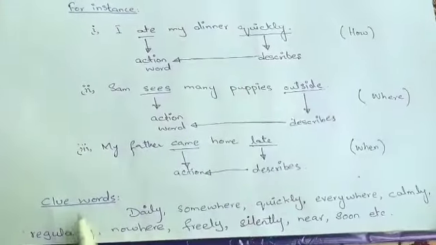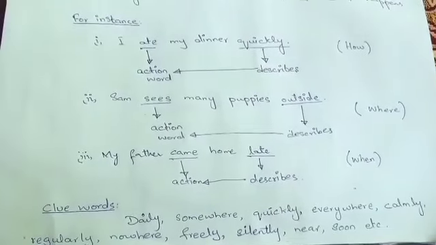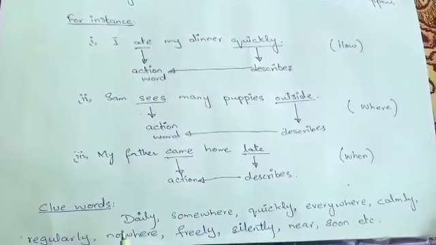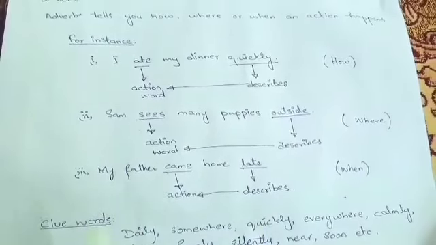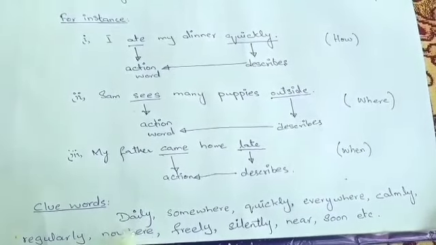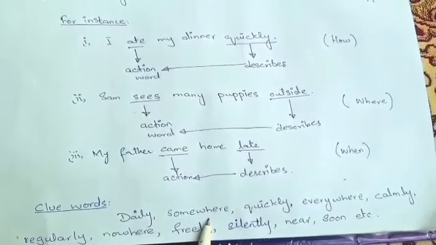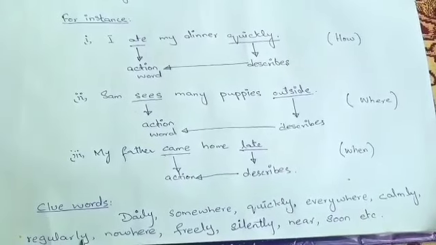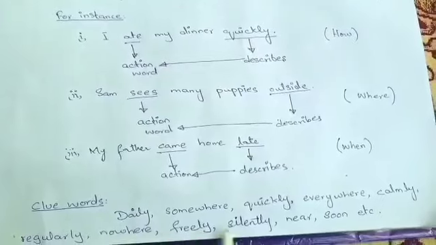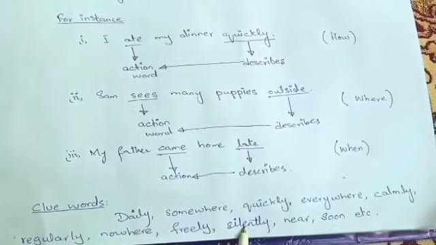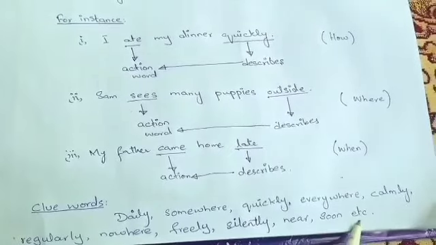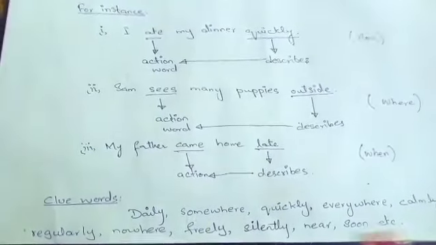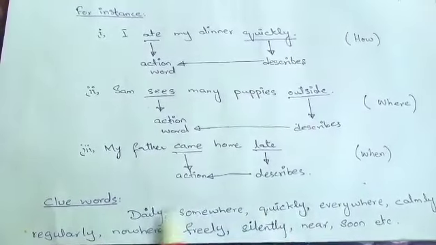Now coming towards its clue words. Whenever you see these words in a sentence, it means that these are the adverbs. For instance, the clue words are daily, somewhere, quickly, everywhere, calmly, regularly, now, nowhere, freely, silently, near, soon, etc. These are the clue words which are mostly found in the sentence. So these are the adverbs.